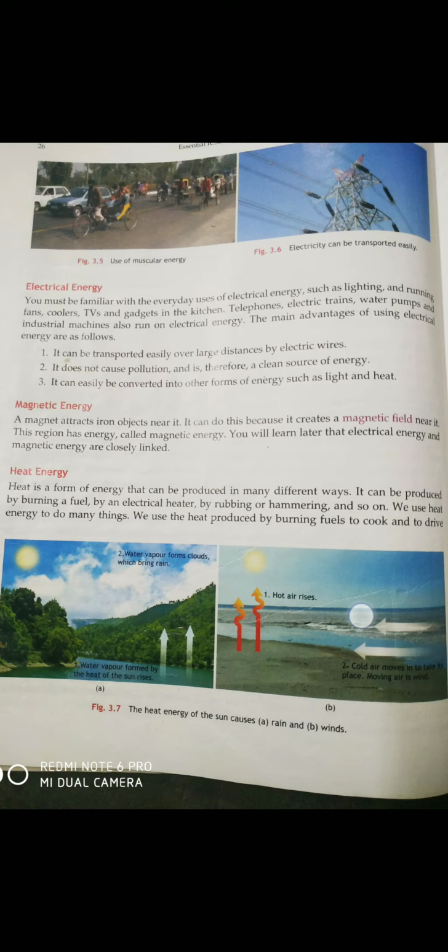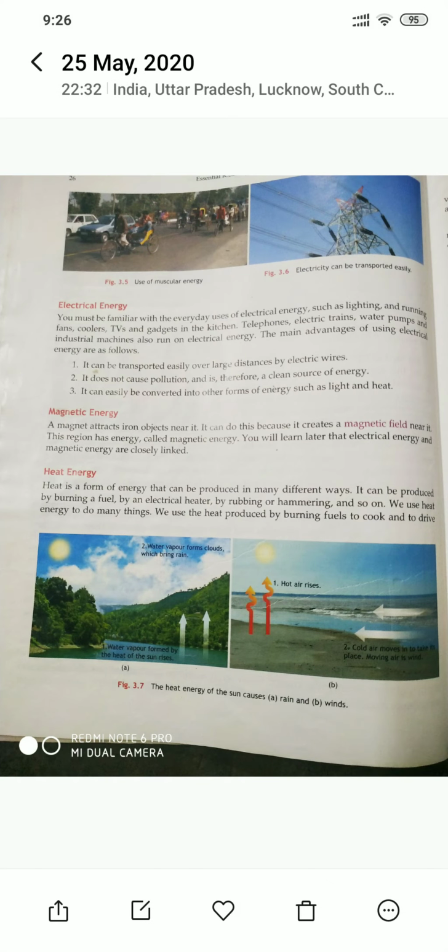The main advantage of using electrical energy is that it can be transported easily over large distances by electrical wires. The switch may be very far from the fan or the light bulb, but it takes, I think, just maybe a fraction of a second to switch on the fans or lights, irrespective of the length of the wire, right?